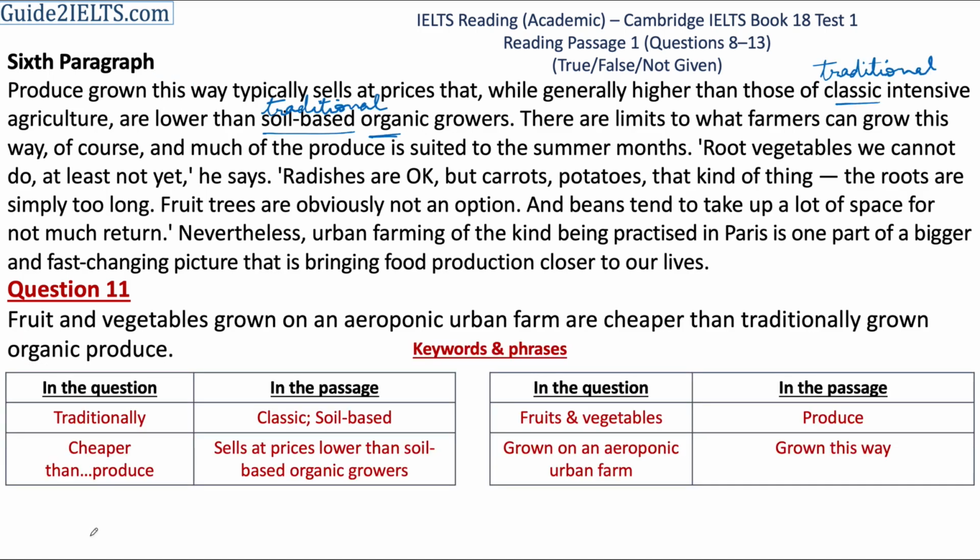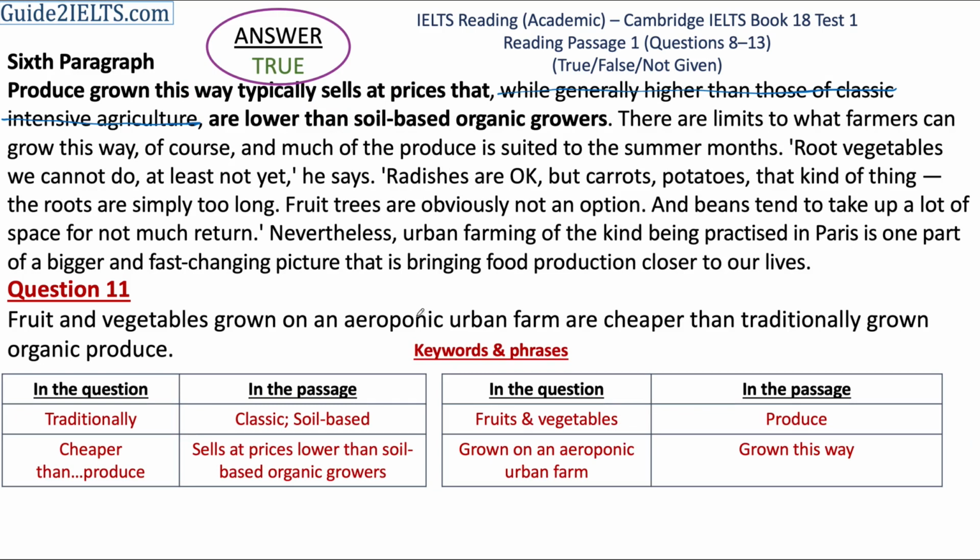What we get from here is that produce or fruits and vegetables which are grown by aeroponic method are more expensive than the produce grown by classic intensive agriculture, but they are lower than soil-based organic growers. So they are cheaper than the organic produce. The answer to the 11th question is true.